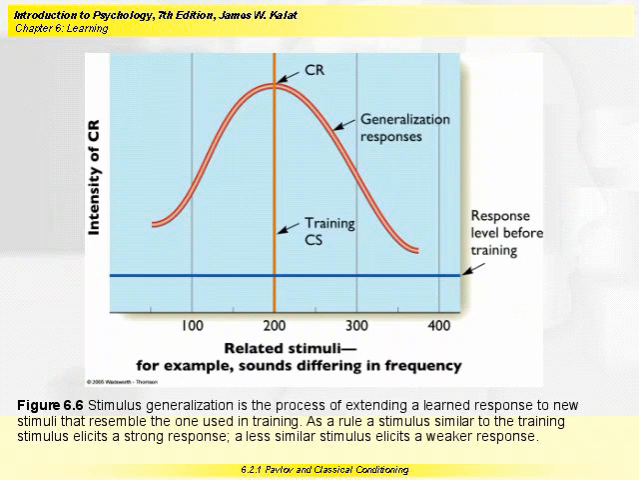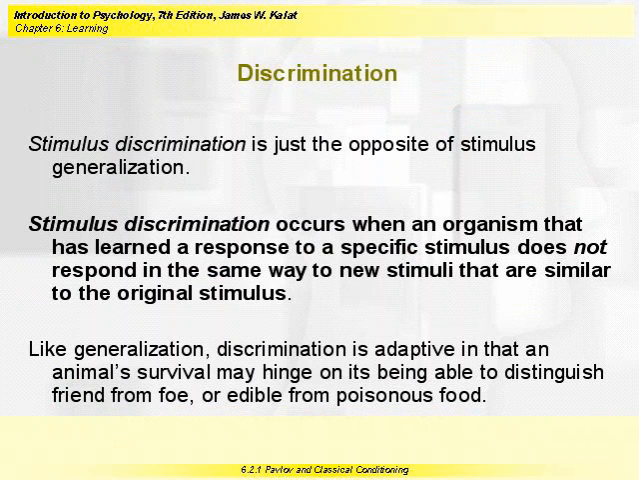Stimulus discrimination is just the opposite of stimulus generalization. Stimulus discrimination occurs when an organism that has learned a response to a specific stimulus does not respond in the same way to new stimuli that are similar to the original stimulus. Like generalization, discrimination is adaptive in that an animal's survival may hinge on its being able to distinguish friend from foe or edible from poisonous food.